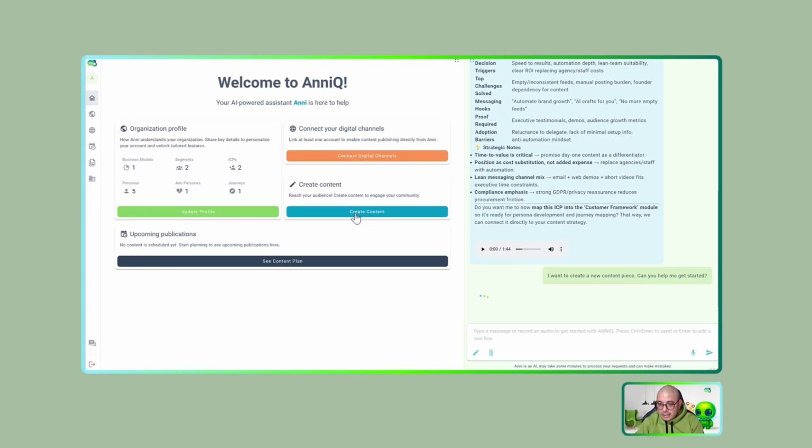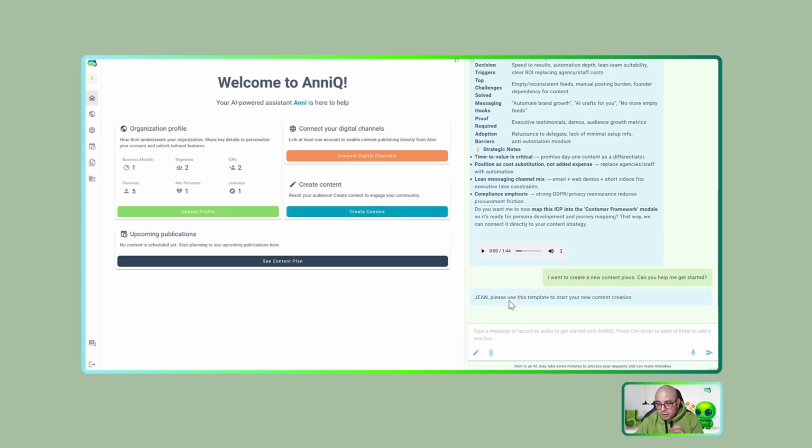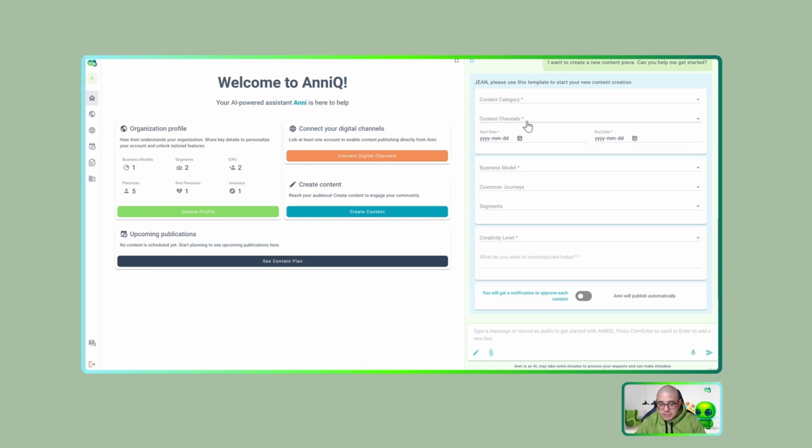And once you click this button, you will get from Anni this beautiful, simple form to create content. And this is important. I recommend you go to the AnniQ YouTube channel and check all the videos and content that we have about the challenge to hyper-personalize content creation and close the gap with your audience.